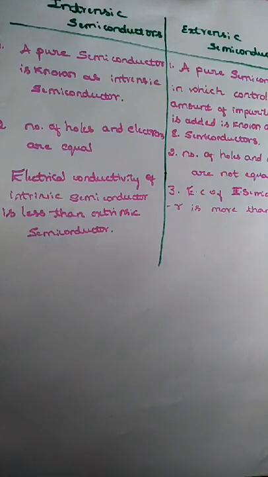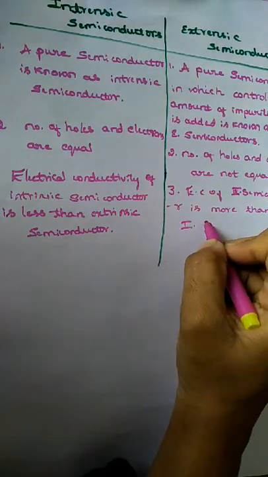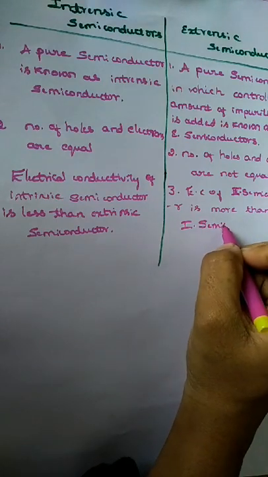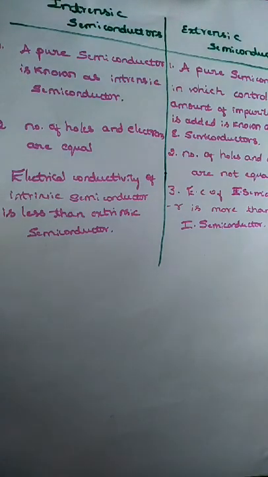The electrical conductivity of extrinsic semiconductor is more than intrinsic semiconductor. So obviously, extrinsic semiconductors have more electrical conductivity.